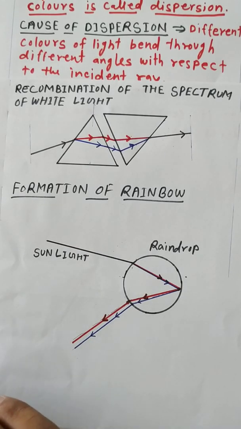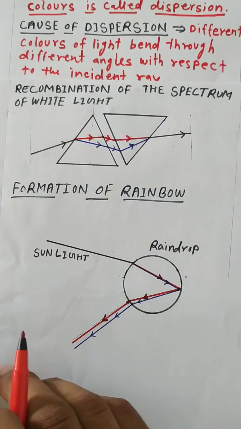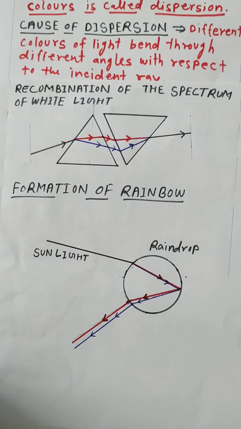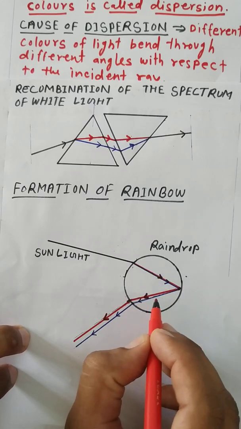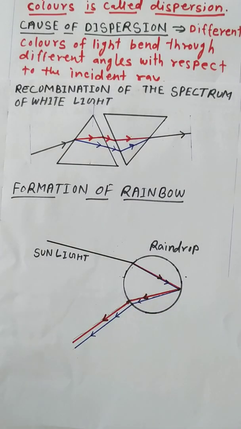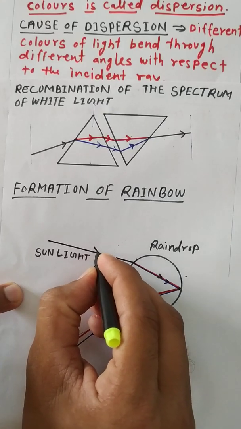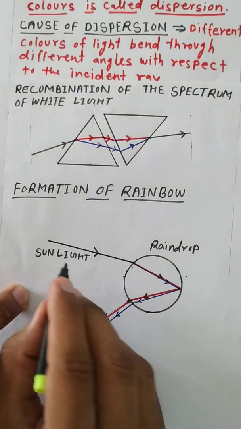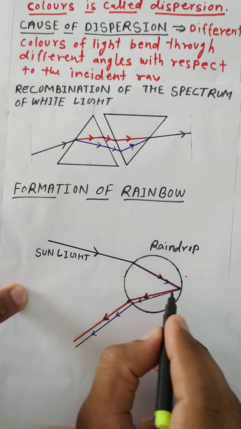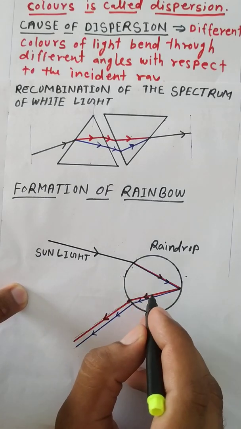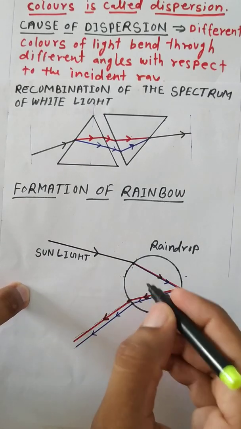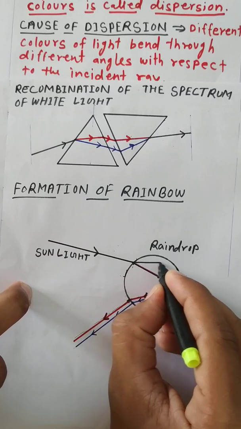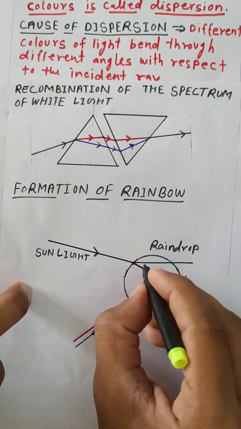So how does this rainbow form? In the formation of a rainbow, many phenomena take place. Suppose this is the sunlight, and this is a tiny droplet of water. Whenever sunlight enters the tiny droplet of water, two phenomena take place.